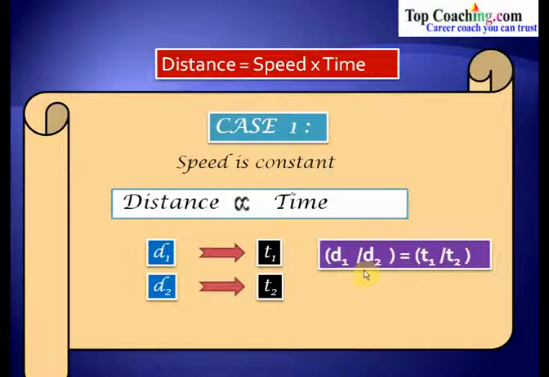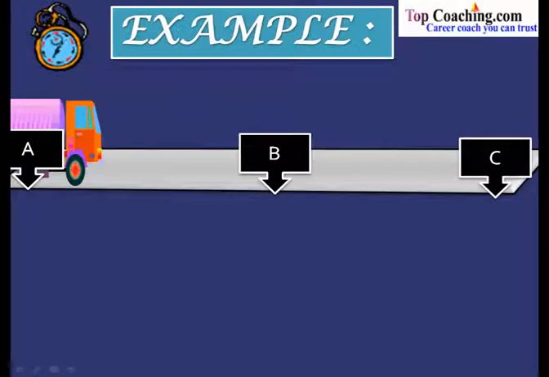In this case, d1 by d2 would be equal to t1 by t2, as distance and time are directly proportional to each other. Therefore, the ratio of the two distances d1 and d2 would be equal to the ratio of these times. To understand it more clearly, let's take an example.